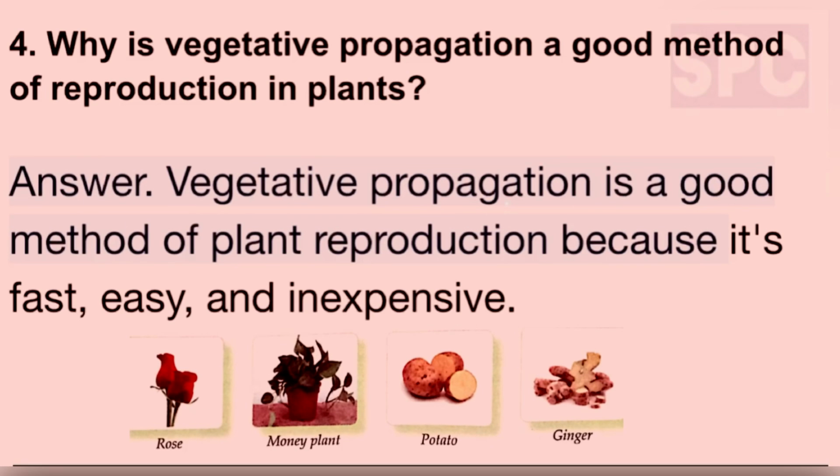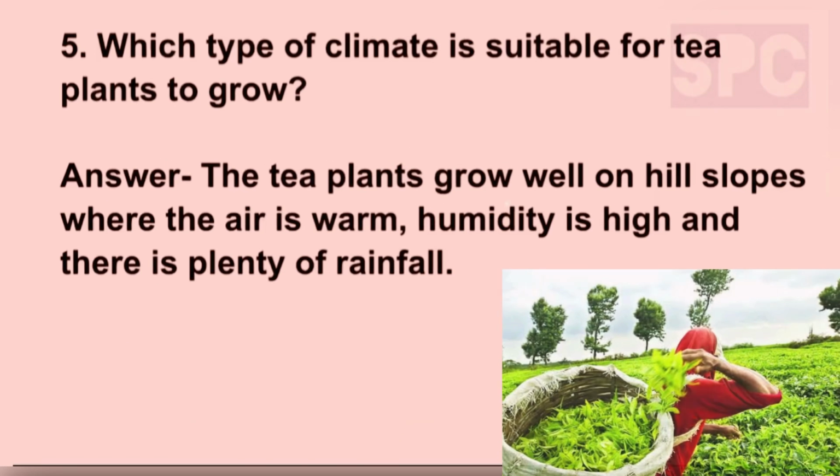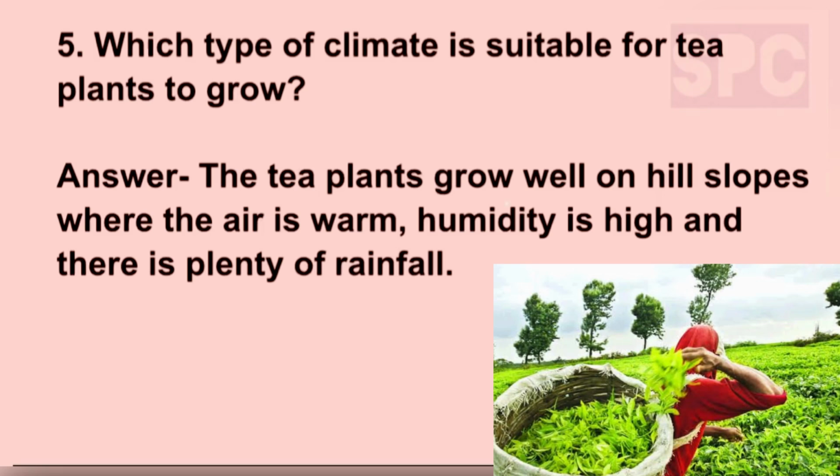Question number 4. Why is vegetative propagation a good method of reproduction in plants? Answer. Vegetative propagation is a good method of plant reproduction because it's fast, easy, and inexpensive. Question number 5. Which type of climate is suitable for tea plants to grow? Answer. The tea plants grow well on hill slopes where the air is warm, humidity is high, and there is plenty of rainfall.